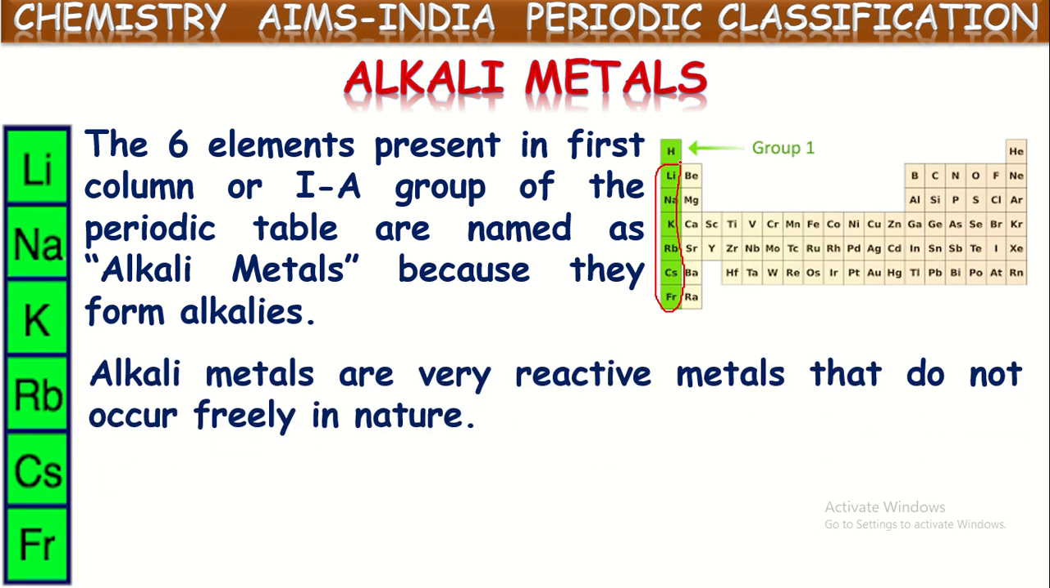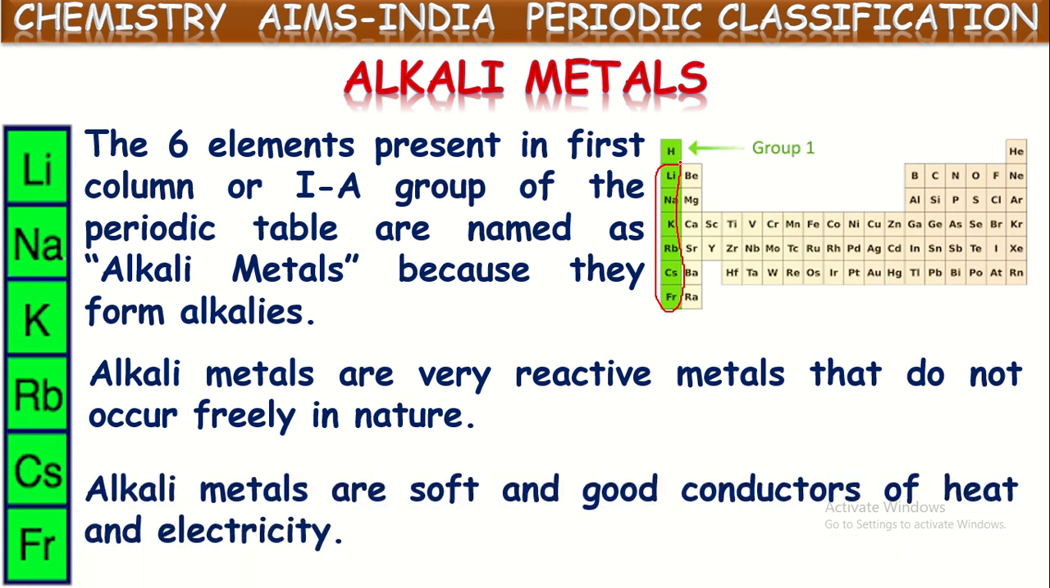Alkali metals are very reactive. These are highly reactive metals that do not occur freely in nature. Because of their high reactivity, these elements do not occur in the free state. Almost all of them are available in the earth's crust in the combined form only.